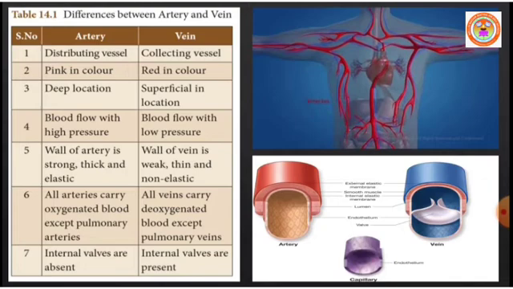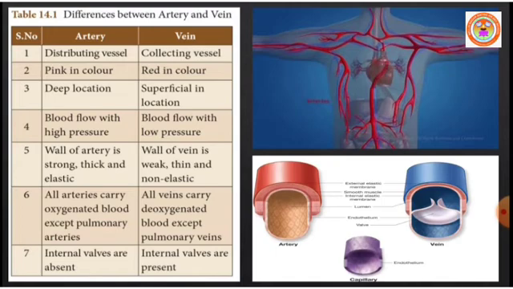Whereas all veins, if you observe, carry deoxygenated blood, collecting deoxygenated blood from various parts of the body, except the pulmonary vein. The pulmonary vein collects oxygen-rich blood, or oxygenated blood, from the lungs to the heart.